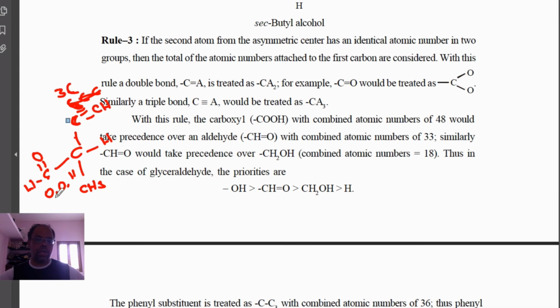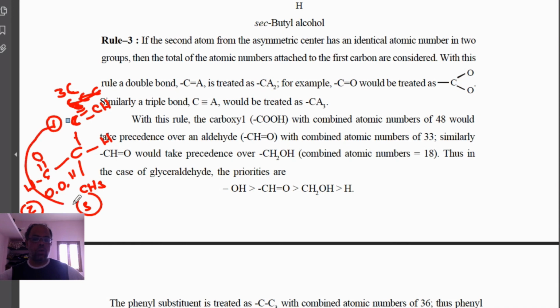But here it is 8, 8, 16 and 17. So this will now be higher priority than this. This is number one, because it is 8, 8, only 16 and 17 comes here. It is 3 sixes, so it's 18. So 1, 2, 3. This is the priority.